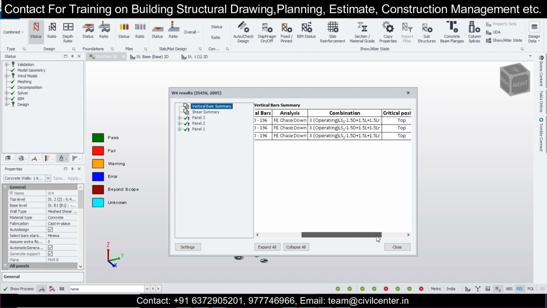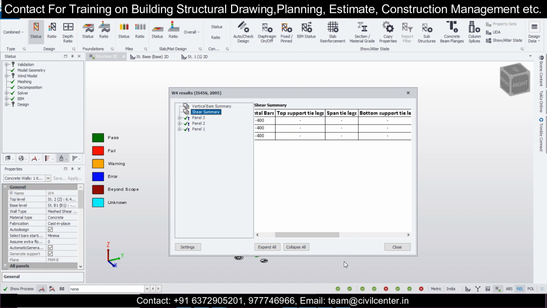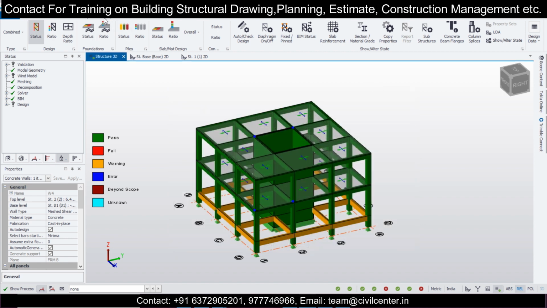And for the ties, or the shear bars, as you can see here, it is also given. This you can see 12 mm bars at the spacing of 400 mm center to center. So now this is interesting. 10 mm is for the vertical, and 12 mm is for the horizontal. So generally what happens, the vertical bars are more and the horizontal bars are of lesser diameter. So we can adjust that. Let's adjust that, and then we can design.